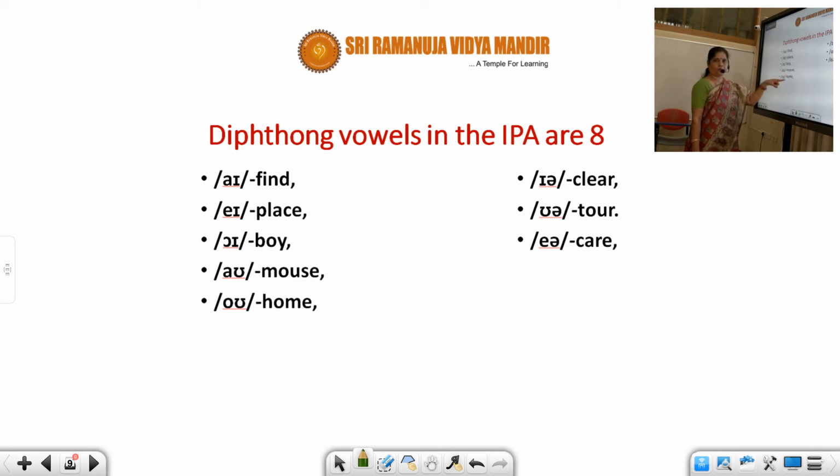Oh, home. Ear, clear. Oor, tour. Air, care. So you have 8 diphthongs. You almost have to remember I, a, oi, ear, oor, air, ow, oh. So when you remember like this, you will understand what the diphthongs are.